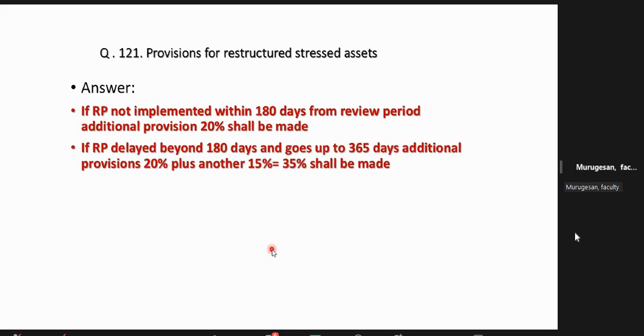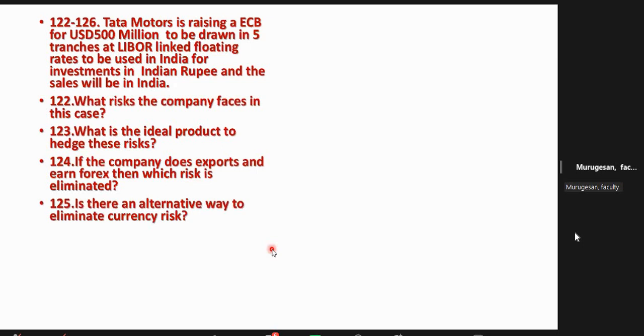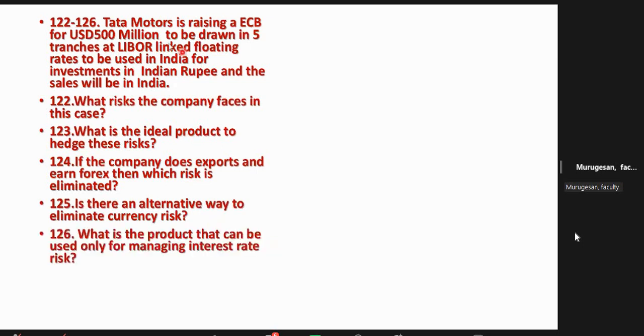Okay. Now one more question they are asking. Sometimes you see a simple question, but people miss it. Sometimes it will be 5 marks. Don't worry. You see Tata Motors, risk management. We are managing our risk as well as our company's risk. Tata Motors is our company. They are raising an ECB of 500 million to be drawn in 5 tranches. Tranches mean installments, and a LIBOR-linked or some reference floating rate, to be used in India for investment in Indian rupee and the sales.